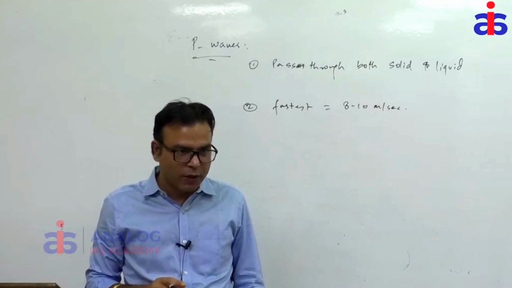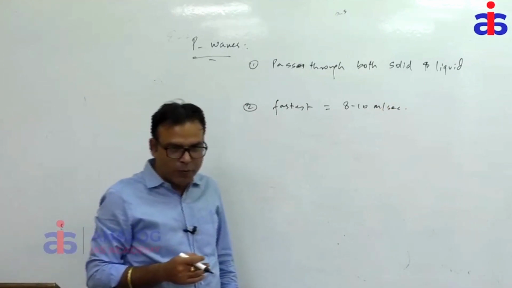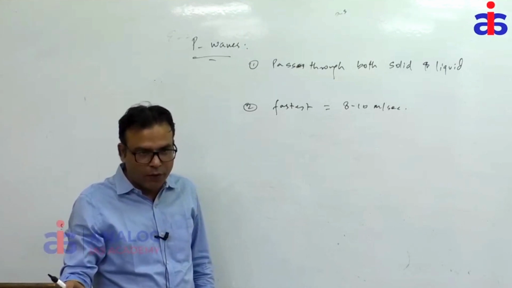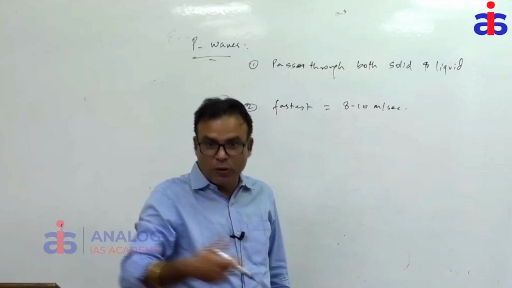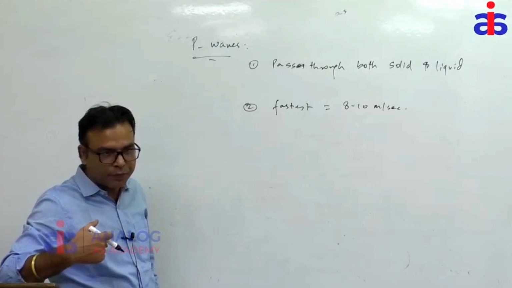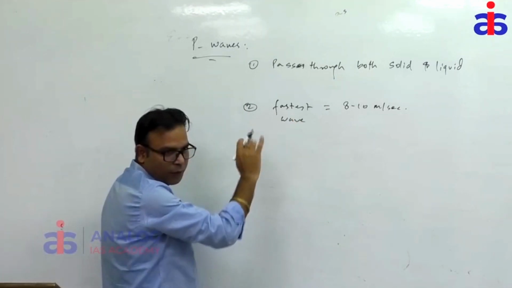It can go up to 16 also, depending on the density. Depending on what? Density. This is the fastest wave among all seismic waves.